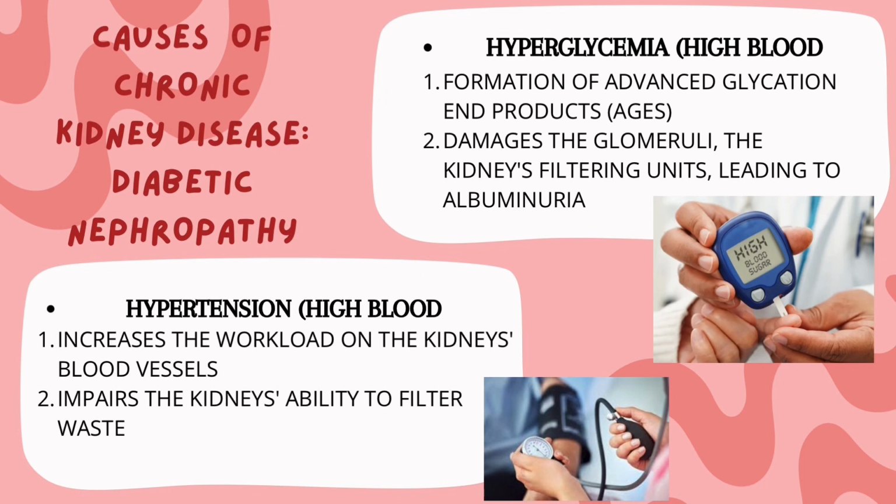Chronic high blood pressure increases the workload on the kidney's blood vessels, causing them to become thickened and scarred. This impairs the kidney's ability to filter waste efficiently and accelerates the progression of kidney disease.